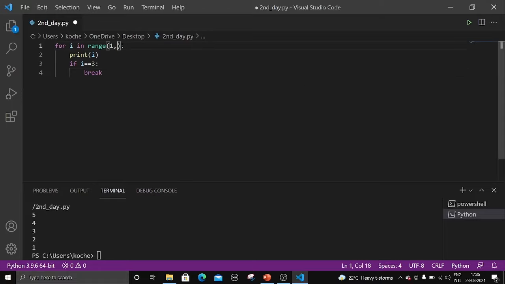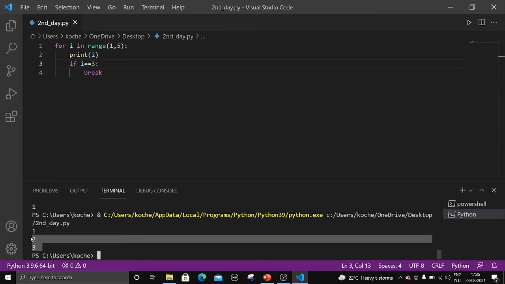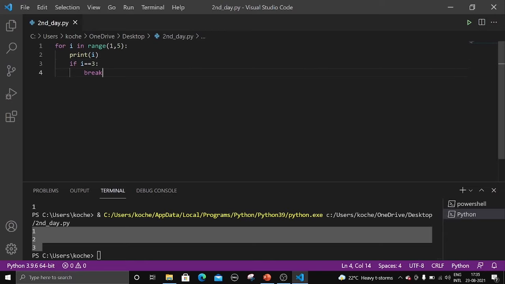Let me change this one. 10 is a little big. Let us write 5, press Control S, and run the code. We got the output as 1, 2 and 3. Why are we getting 1, 2 and 3?